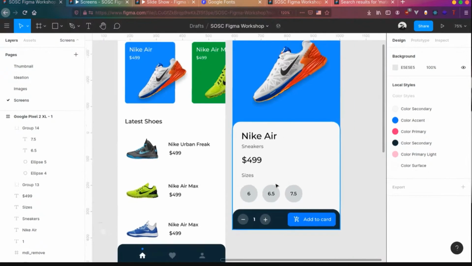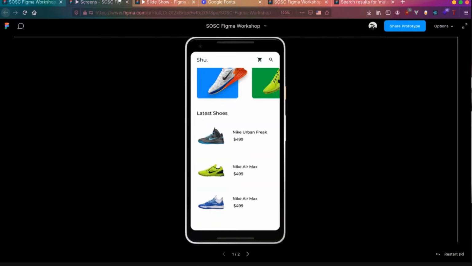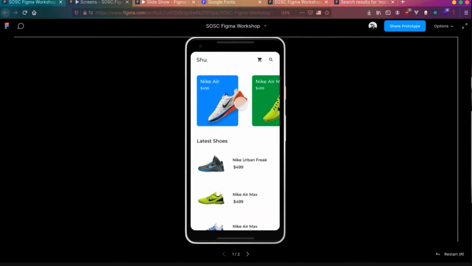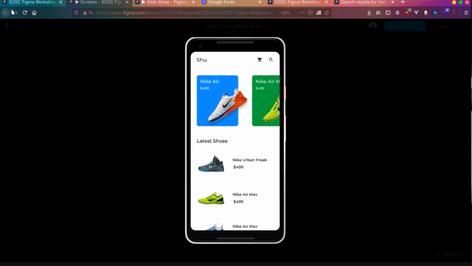So we have two screens ready. Now we need to connect them together so that it becomes a bit more alive actually. You can see here, we cannot scroll this thing right now. This is because we need to do a few more things.